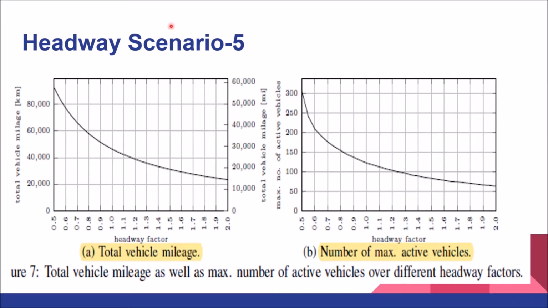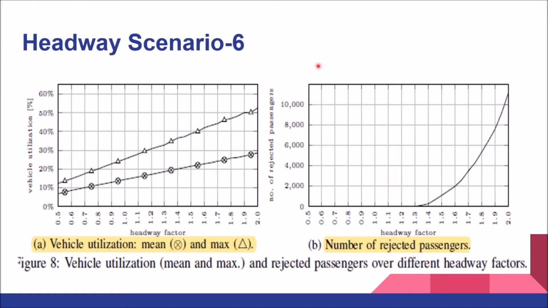Okay, now let's look at whatever we have discussed graphically. So the total vehicle mileage is decreasing with the increase of the headway factor, and the number of maximum active vehicles is also decreasing with the increase of the headway factor. The headway scenario again.